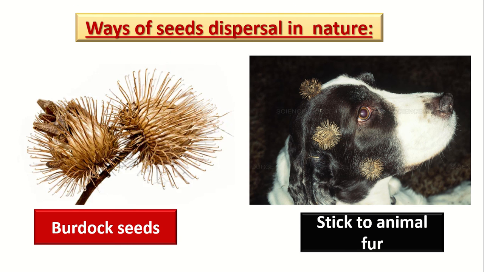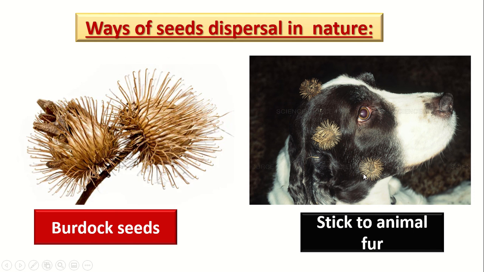Number 3. Here we have the burdock seeds. Repeat after me. Burdock seeds. The burdock seeds are the seeds which can stick on the animal fur or human clothes.